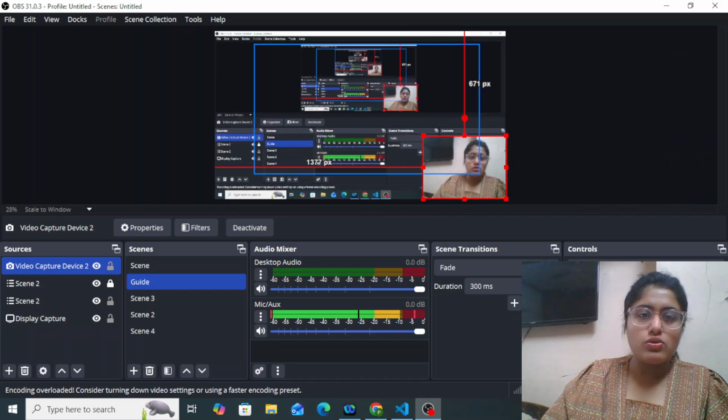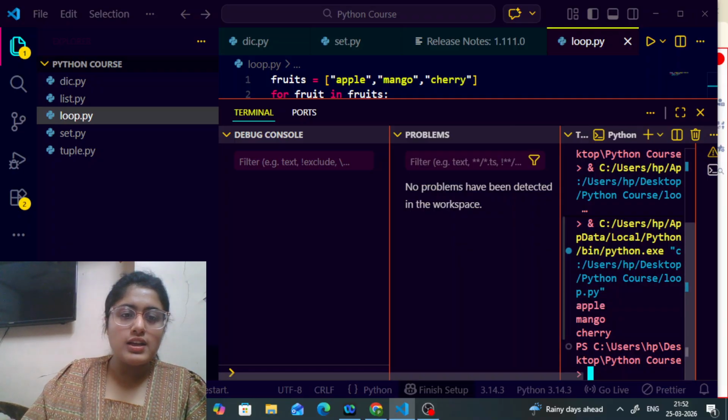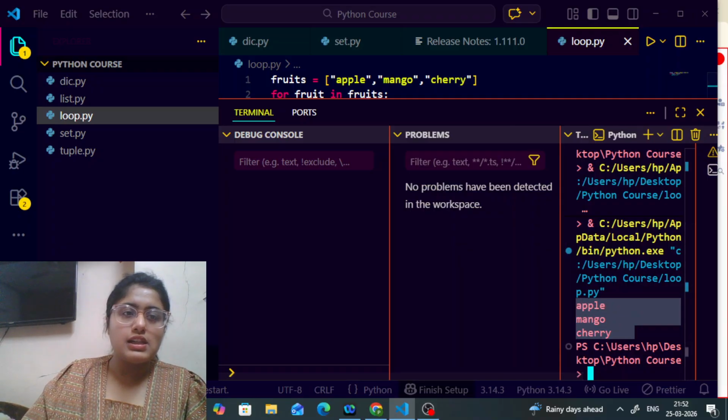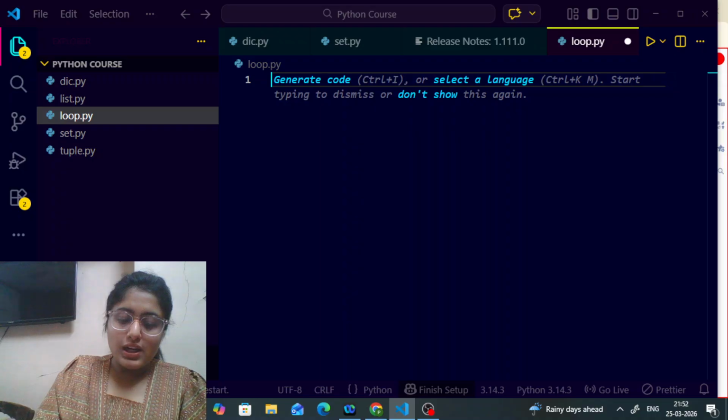So let me just show that to you. Okay, let me just move it a little bit. Yeah. So let me just show that apple, mango, and cherry are getting printed. I hope this was also pretty much clear to all of you. That is how we can apply the loops to the list in Python. So let's just move forward.